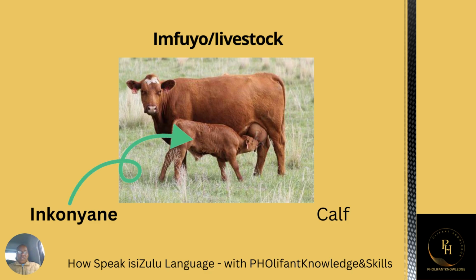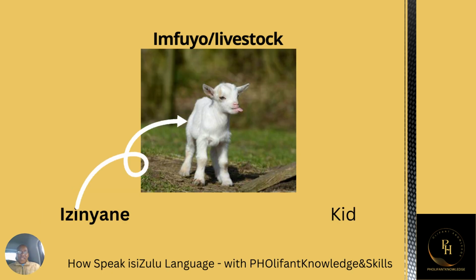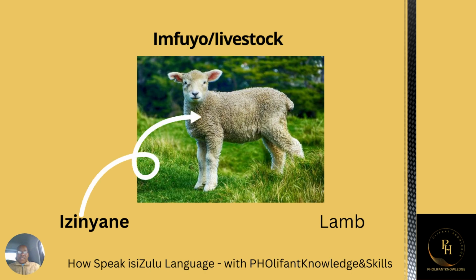A baby cow is called inkonyane. Inkonyane. That is a baby cow. This is a baby goat. A baby goat is called a kid in English. So then in isiZulu we call it izinyane. Izinyane. This is a baby sheep. A baby sheep is called a lamb. A lamb is called izinyane as well.